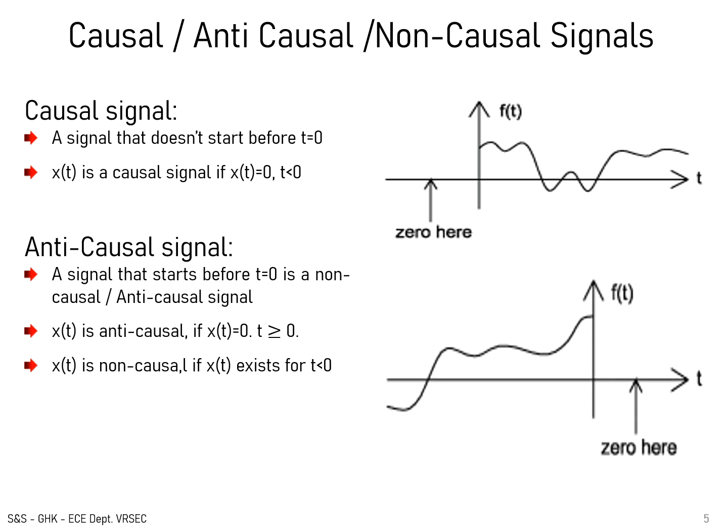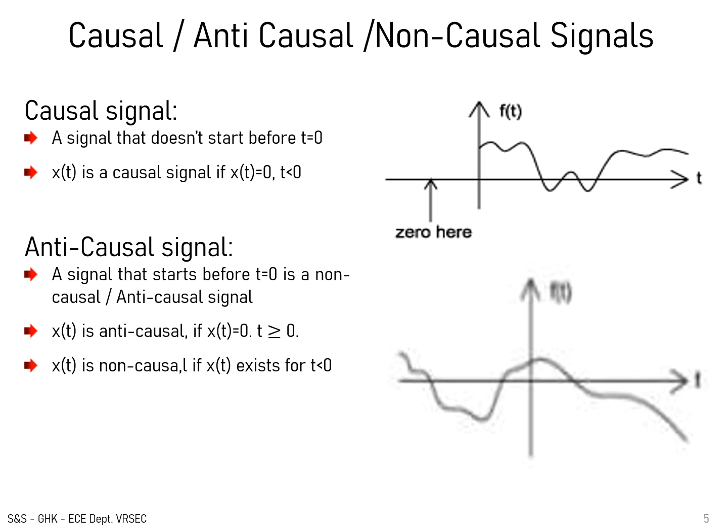In this figure, the signal exists for time t less than 0, and at time t greater than 0 it does not exist. We can say this signal is an anti-causal signal, that means x of t is equal to 0 for t greater than or equal to 0. In this figure, the signal exists for time t greater than 0 and t less than 0. The signal is a non-causal signal.